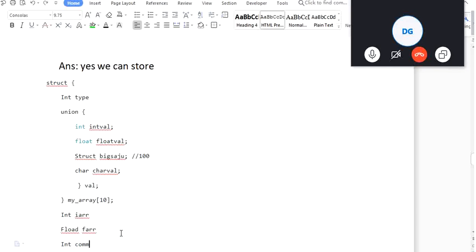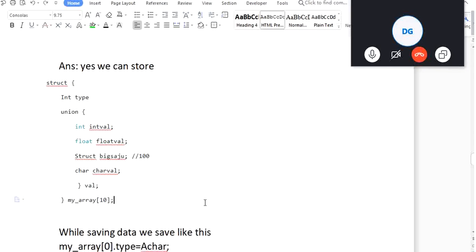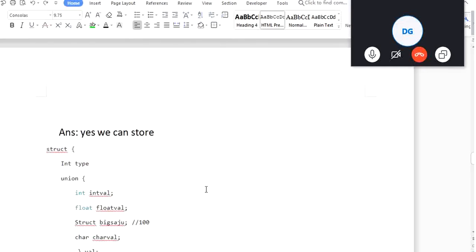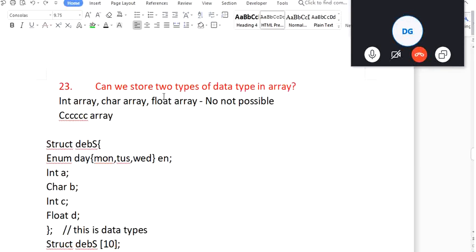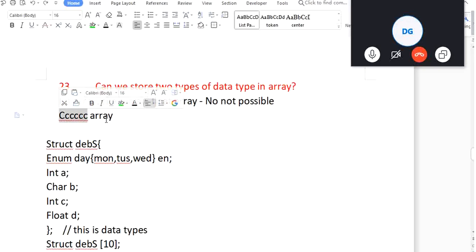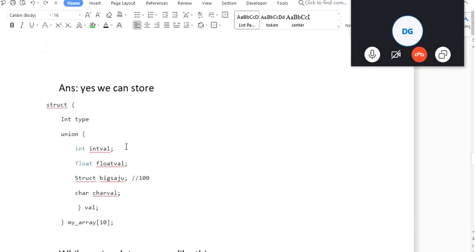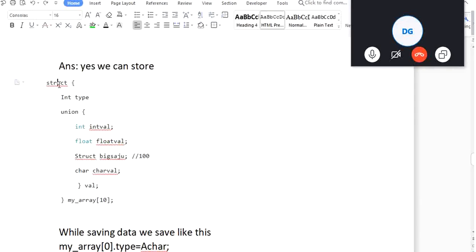Correct. Now actually this is a very vague question, but it is commonly used in interviews. The question is not pretty clear. The question says, can two data types be stored in an array? So if it is this type of array, we cannot save. But if it is some different array, we can save it. Because the term array is used for many purposes. So what are those different types? It is this one. Fine.